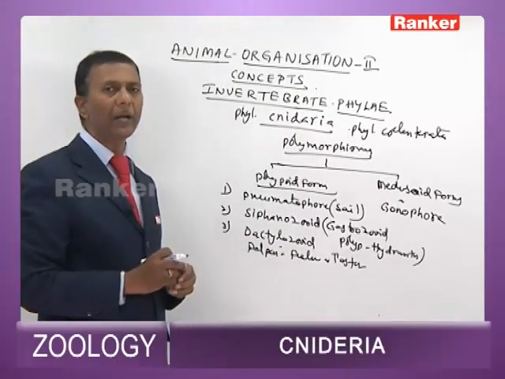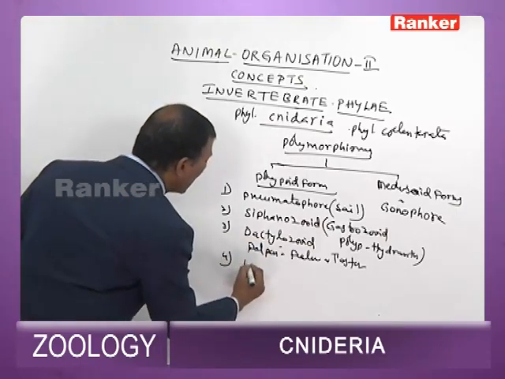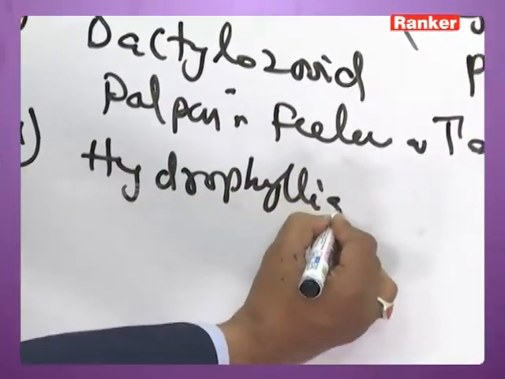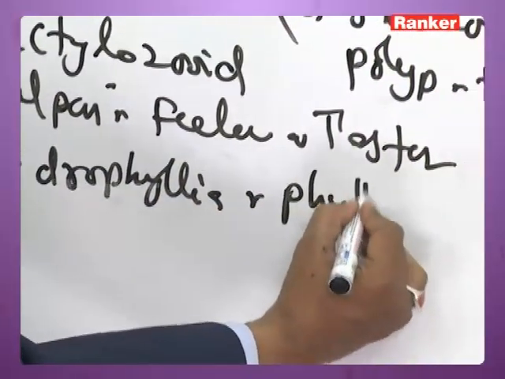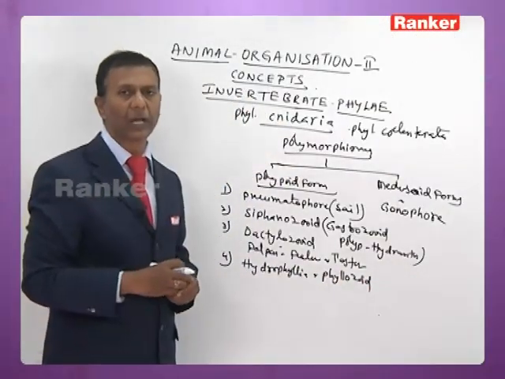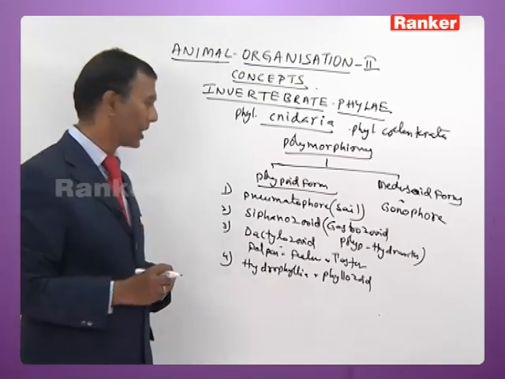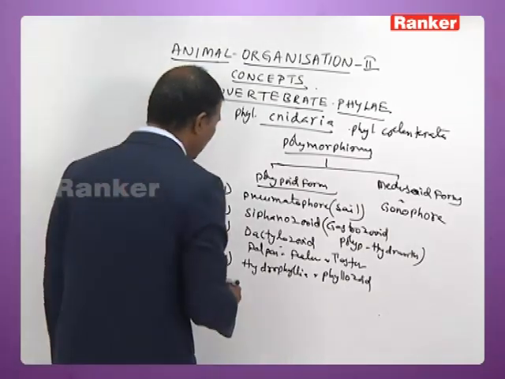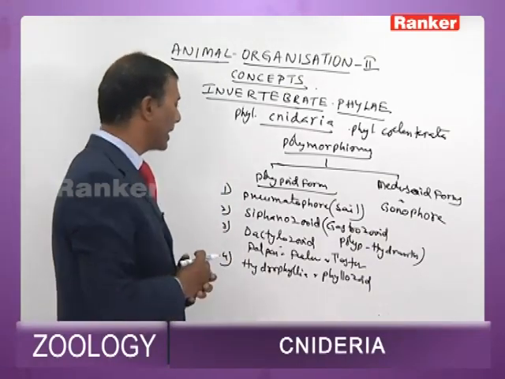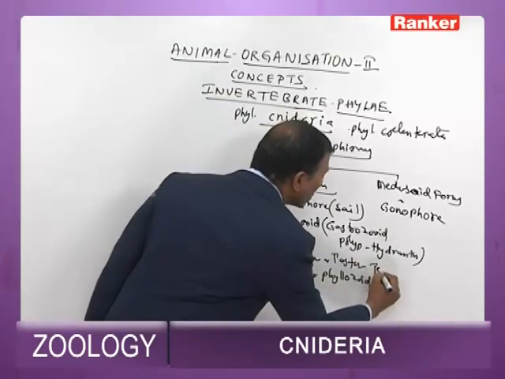The next one is hydrophyllium or phyllozooid. It is meant for protection. Another name for dactylozooid is tentaculozooid.